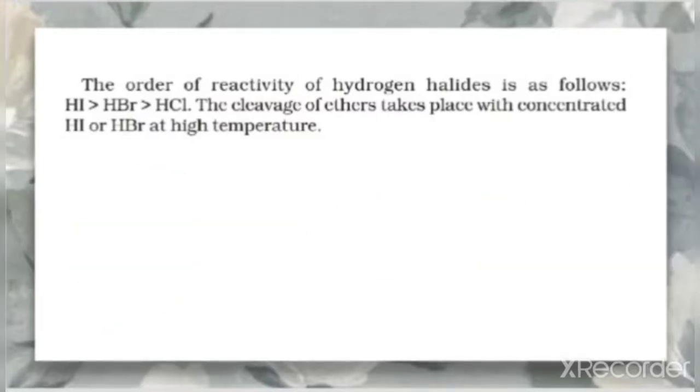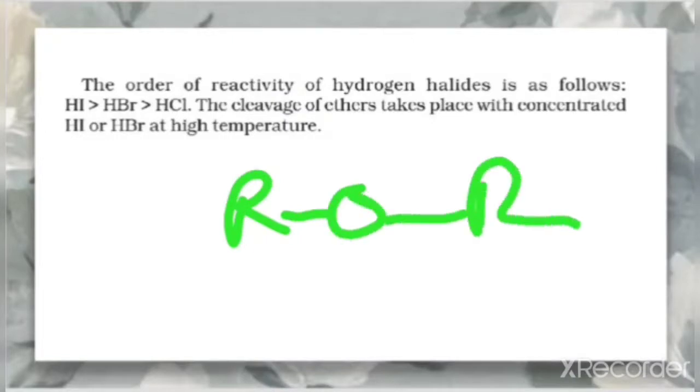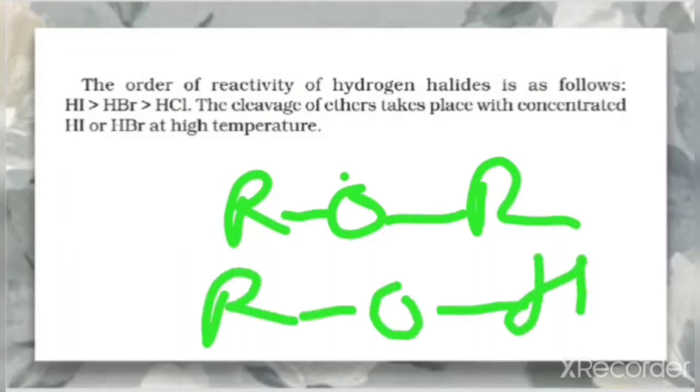Since in ethers, that is ROR, there is no active site in the molecule, in the functional group O, unlike alcohol. In alcohol, when you compare with ethers, there is an active site, that is H here, but ethers do not have such an active site in their functional group.